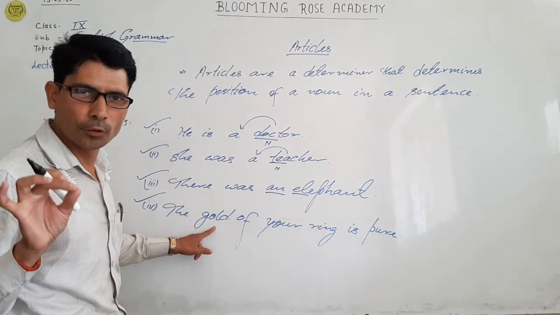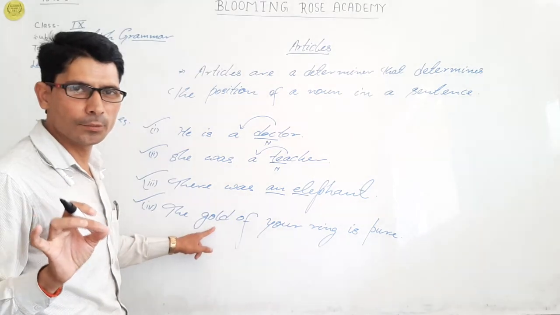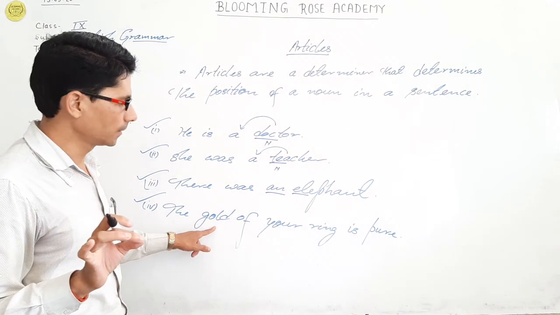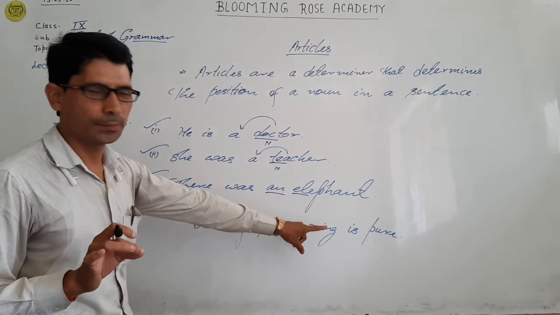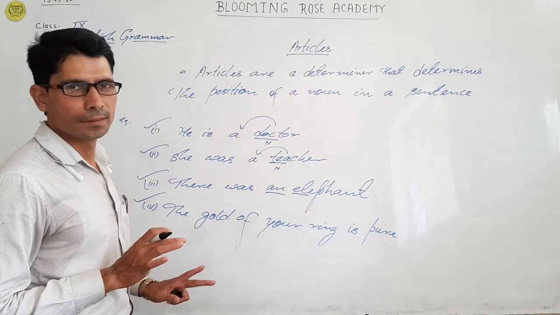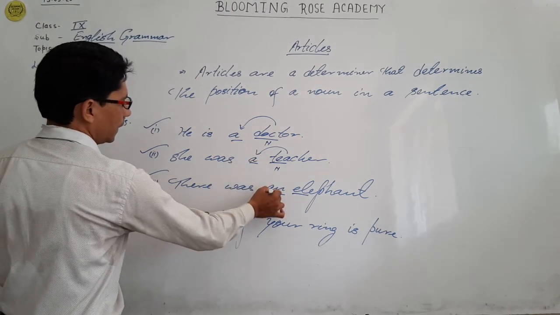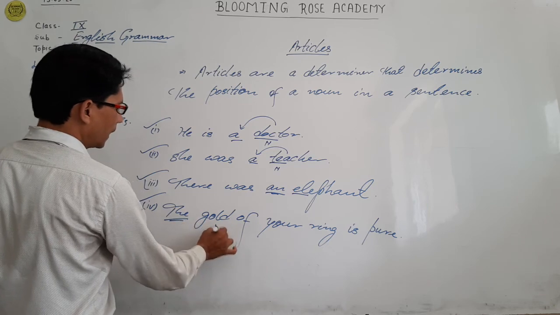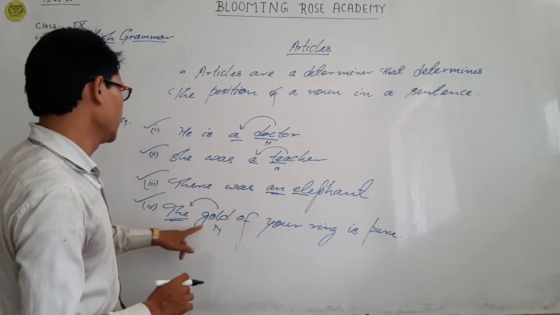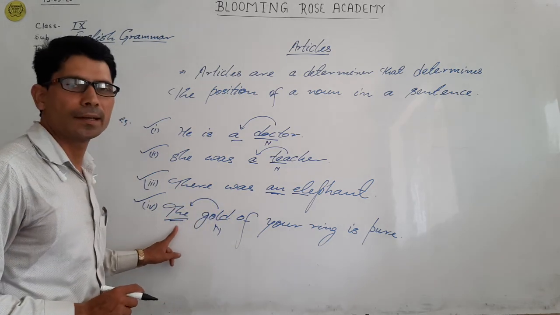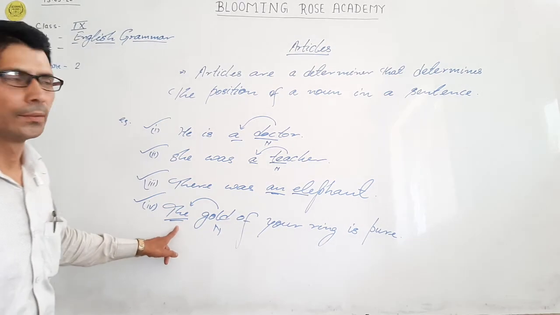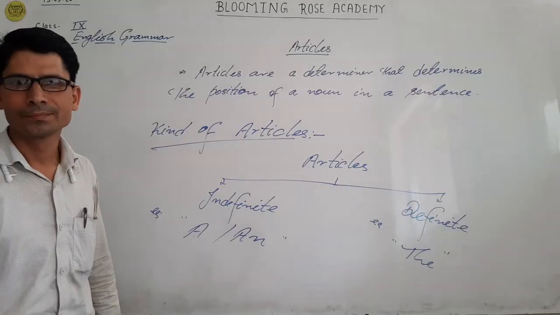Not all the gold, only that special and particular gold which is of your ring is pure. So we saw that articles a, an or the are generally used just before the noun.